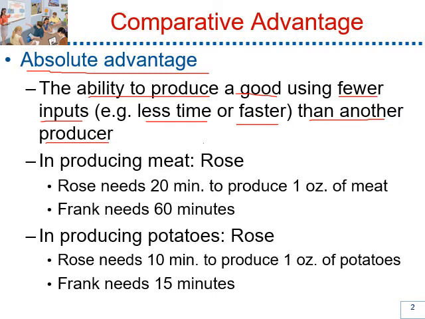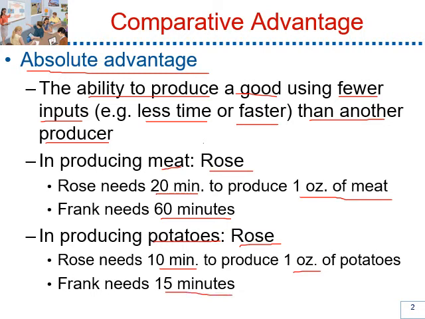In the production of meat, Rose has the absolute advantage because Rose needs only 20 minutes to produce 1 ounce of meat and Frank needs 60 minutes. In the production of potatoes, Rose also has the absolute advantage because Rose needs only 10 minutes to produce 1 ounce of potato and Frank, on the other hand, needs 15 minutes.